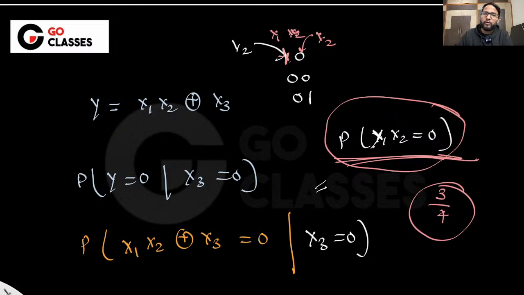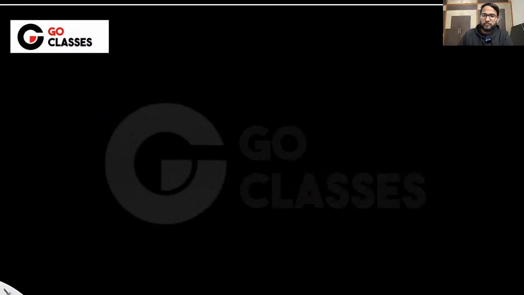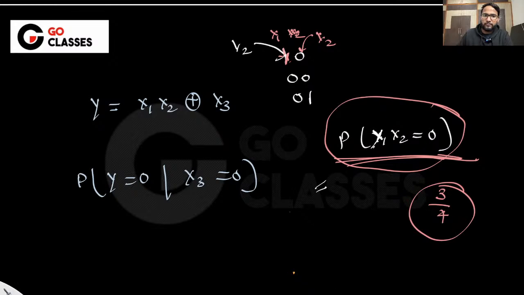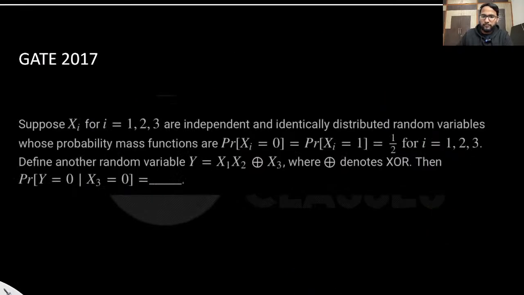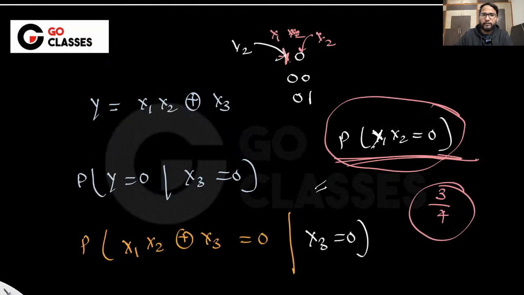Or maybe what you can do, you can use the formula. Yeah, let me just copy it.